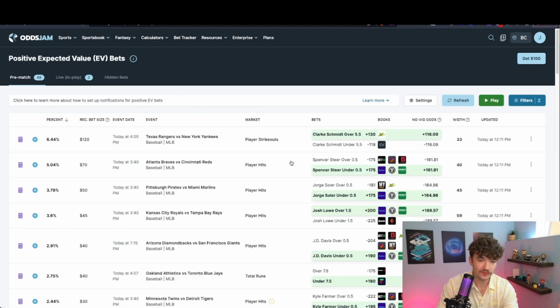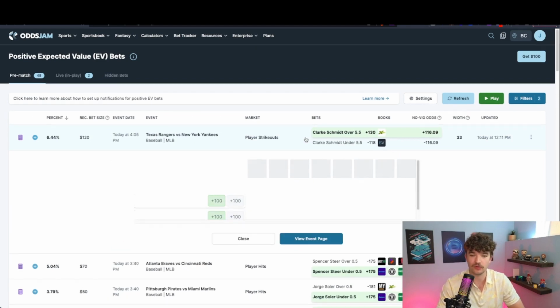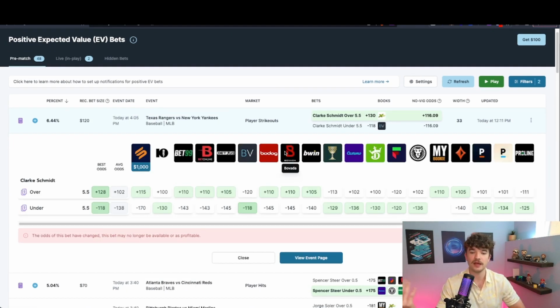So as an example here, this Clark Schmidt over 5.5 strikeouts right here is plus 130. And we're getting great value on this, obviously, because on every plus EV bet we are getting great value. All the other sportsbooks are pricing this at about plus 110, plus 105. We're getting it at plus 130. And why it's actually plus EV is because the no-vig odds are plus 116.